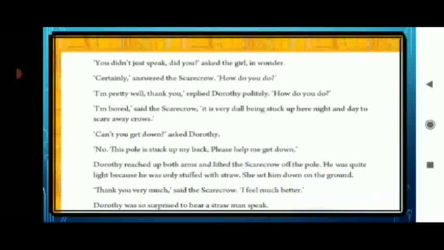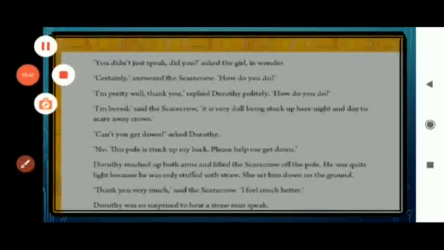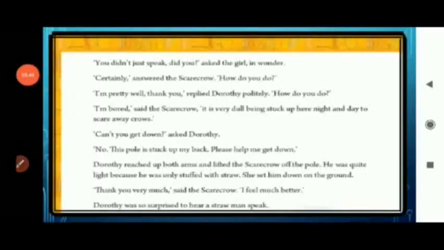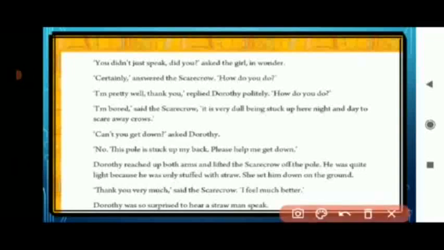Okay, so you need to underline the words with me. Politely, learn these spellings: crows, stuck, quite, stuffed, surprised. Okay, learn these difficult spellings. Now let us move further.